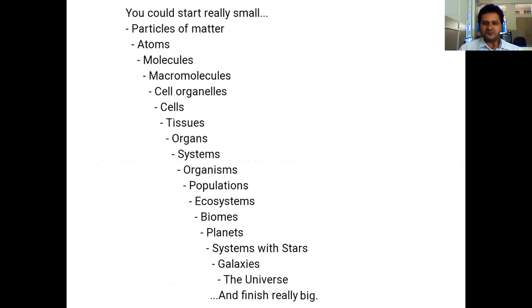Here we can see atoms are the building blocks for a particular type of matter. Next comes material. For material, the atom is the main building block. Next, atoms combine to form macromolecules. If it is a living system, cell organelles, tissues, organs and systems are formed. If it is a non-living system, then there is a formation of biomass, like a cloud or anything, like planets, systems of stars, galaxies, the universe, etc.